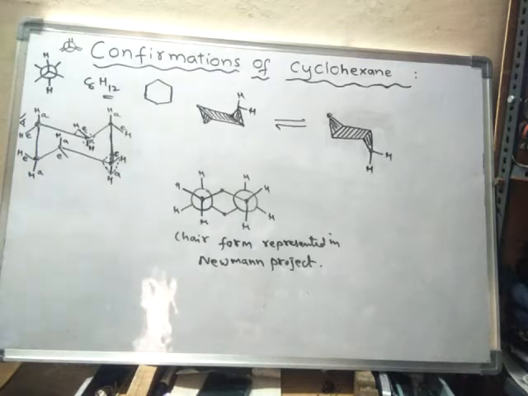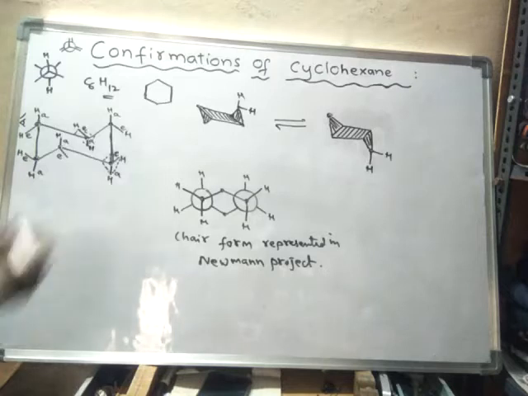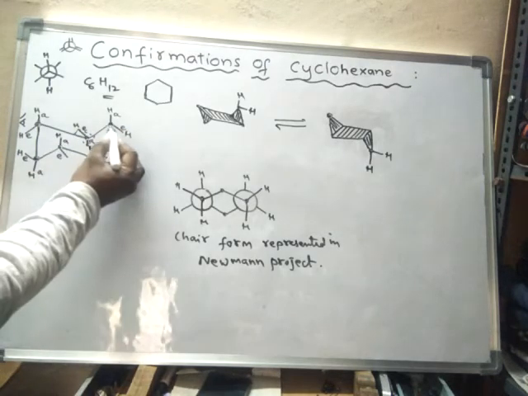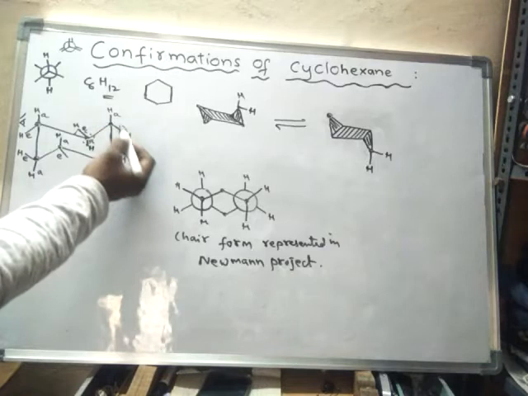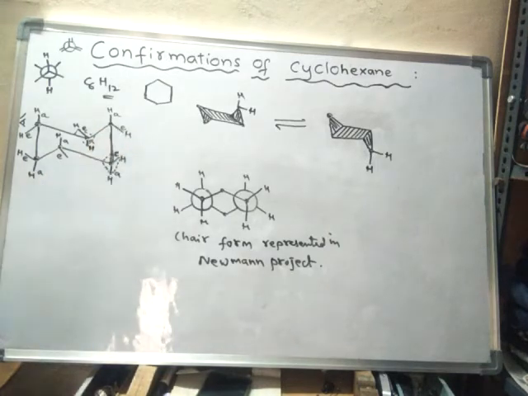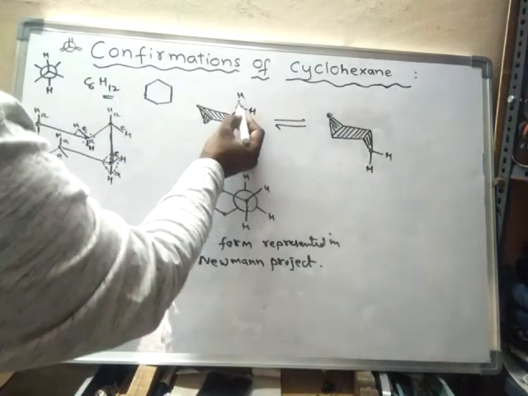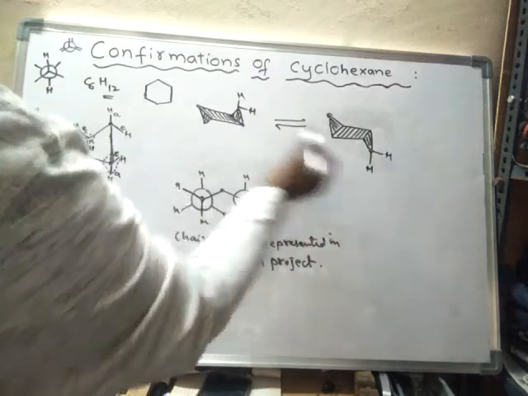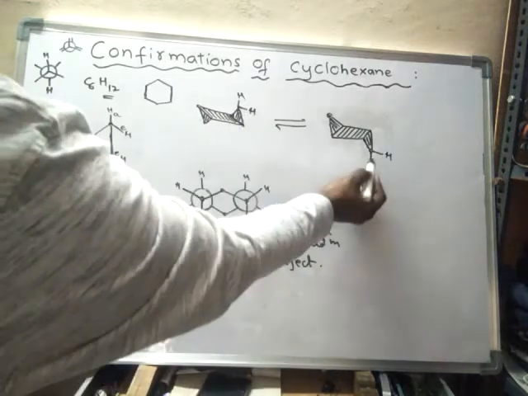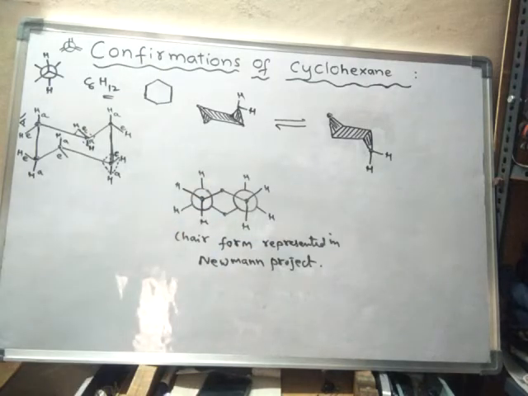Here in the Sawhorse projection, if you observe, on every carbon there are two bonds. That means two hydrogens: one hydrogen is axial and another one is equatorial. When one chair flips into another chair, the axial hydrogen will turn into equatorial hydrogen, and the equatorial hydrogen will turn into axial hydrogen. So during the flipping process, the conversion of bonds from axial to equatorial takes place.